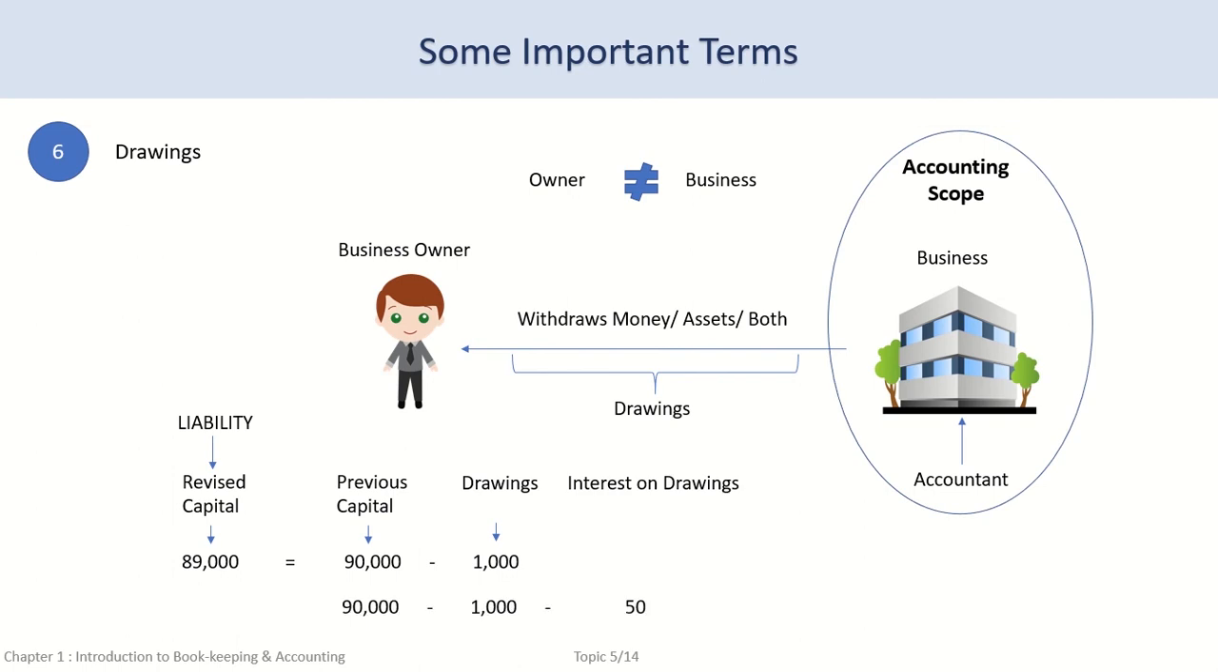For example, assuming the interest on $1,000 of drawings is $50. Rather than asking the owner for $50, it can be adjusted against $89,000 that the business is supposed to pay the owner. In this case, the business now has to pay the owner the remaining capital amount of $88,950. Since drawings as well as interest on drawings are claimed by the business against the owner, they have to be deducted from the owner's capital during preparation of financial statements.